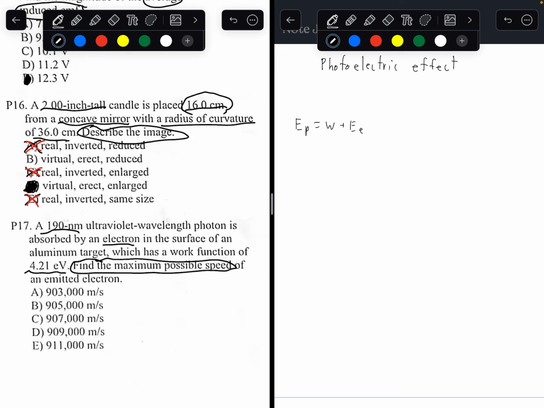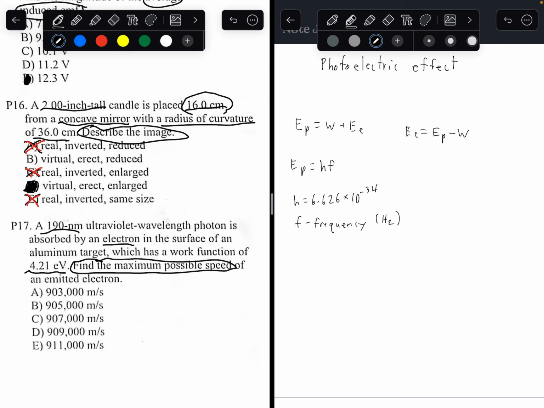So, we want to find the maximum possible speed of an emitted electron. Let's first try to find the energy of the emitted electron. That would be equal to the energy of the photon minus the work function. Energy of the photon. Well, the energy of any particle can be written as Planck's constant times the frequency of the particle. So H is Planck's constant, or 6.626 times 10 to the negative 34. F is frequency in hertz. That's the standard unit for frequency.